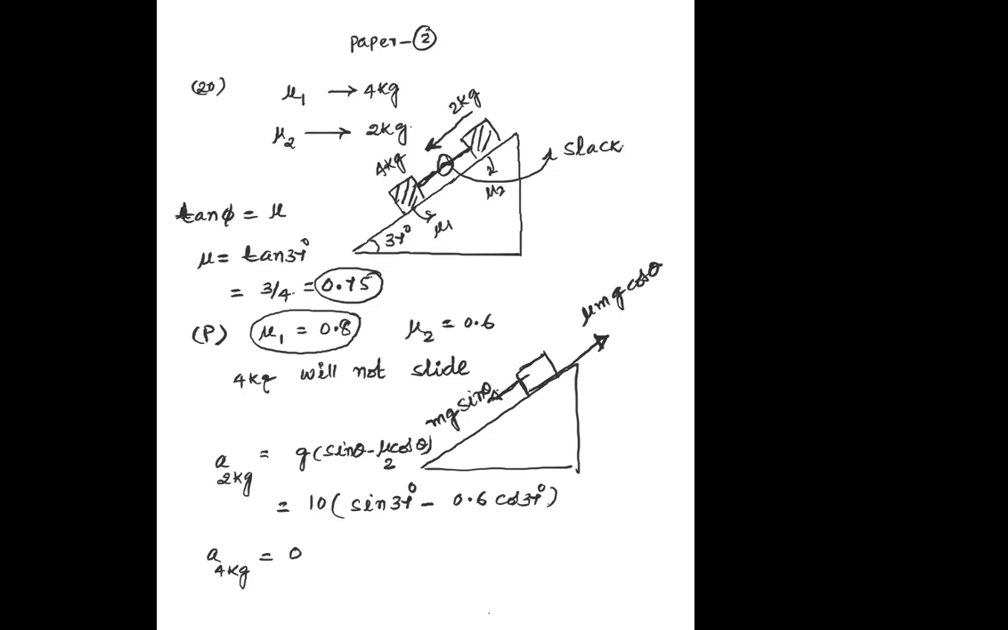This is how to verify the remaining options also. Then if I go to Q option or maybe R option, if I verify that, then there you can see that mu1 is given as 0.6. So mu1 0.6 दिया उन्होंने. So obviously वो body slide होता है, 4 kg body slide होता है. तो 4 kg body slide होने का possibility है.